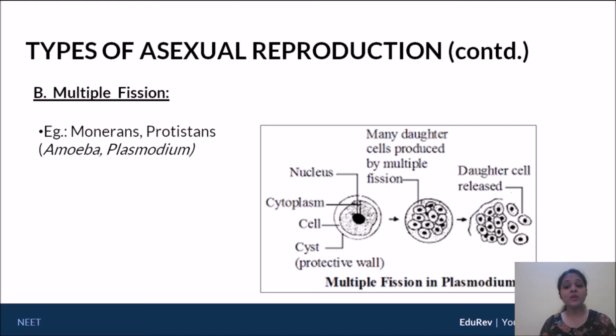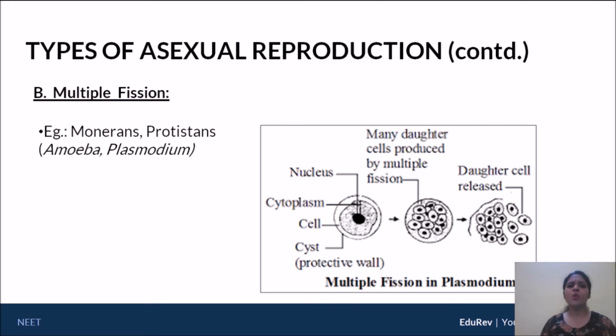Then you will see that within the cyst, the parent will start dividing to give a whole lot of daughter cells, so multiple fission is occurring. You need to understand that this particular cyst will rupture and the daughters will be released if and only if unfavorable conditions change into favorable ones. Many daughter cells are given out during multiple fission.